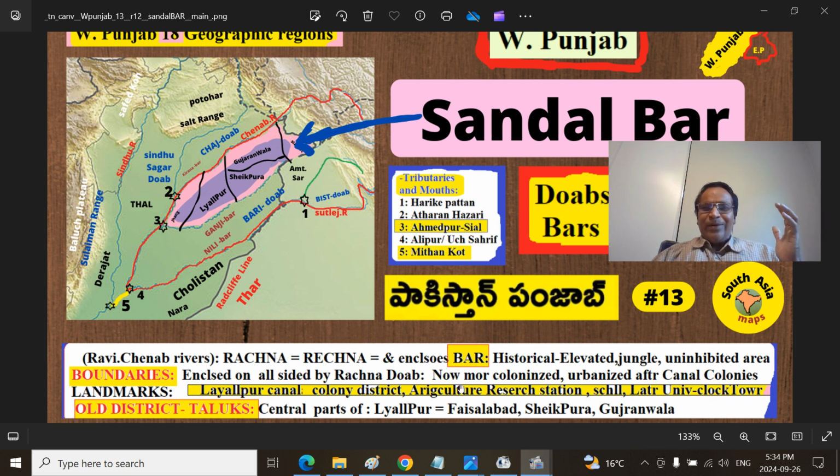Now it is more colonized and urbanized after the canal colony districts, when irrigation was introduced post British annexation of the Khalsa Sarkar, Maharaja Dalip Singh's territory. A landmark is Lyallpur town, that is Faisalabad, called a canal colony district. It had a famous agriculture research station, later an agricultural school, which was later elevated to an agriculture university.